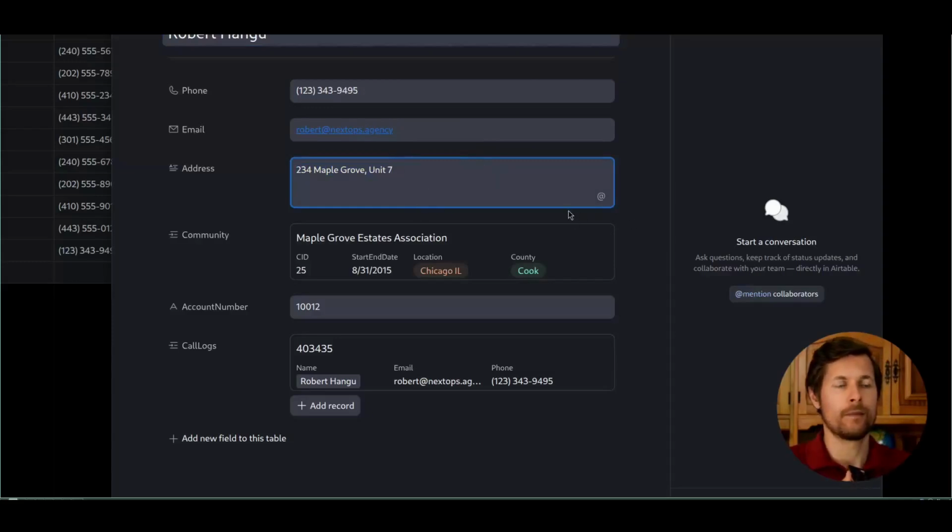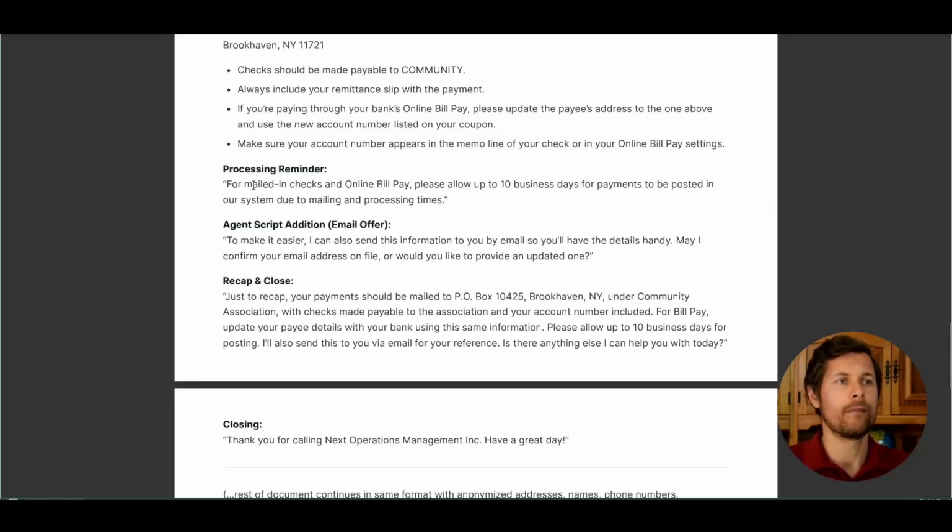Thanks, Robert. Just to double check, your full name is Robert Hongo. You belong to the Maple Grove Estate Association, and your property address is 234 Maple Grove. Is that all correct? Yeah, that's true. Thanks for confirming, Robert. I found your account under Maple Grove Estate Association at 234 Maple Grove Unit 7. Now, could you please tell me what issue you experienced when trying to make a payment? For example, did you get an error message or did the payment not go through?